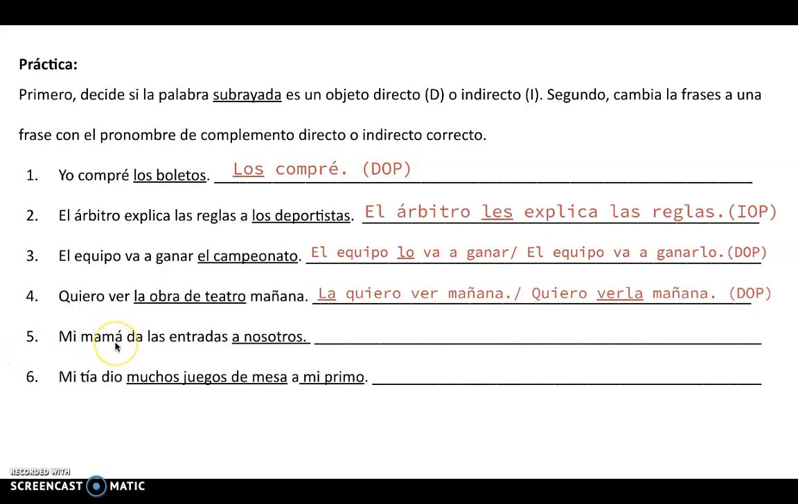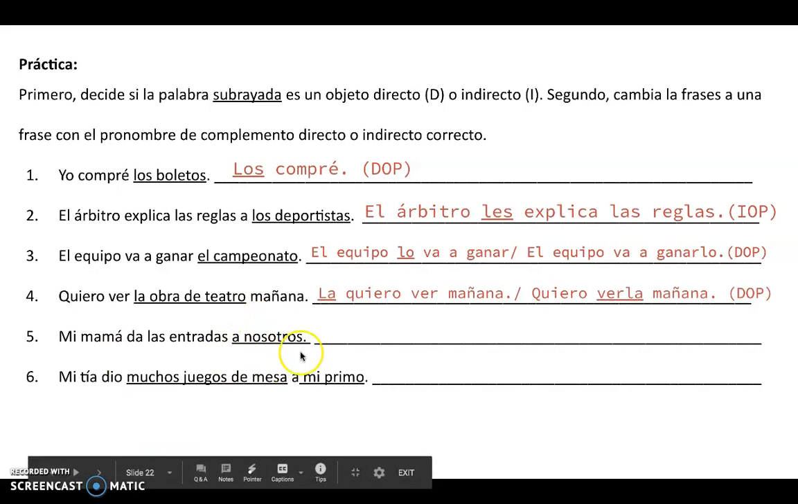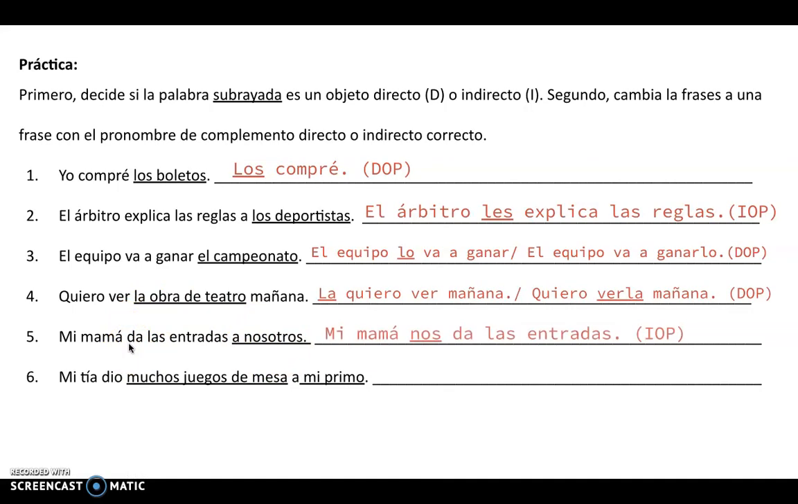Okay. Mi mamá da las entradas a nosotros. My mother gives the tickets to us. So what is she giving? The tickets. To whom is she giving them? To us. So here we actually have both. But we are only going to modify the us portion here to simplify it, because we still maybe want the context of what is being given, the tickets. So this is going to be an indirect object pronoun, nos, and we have one verb, so we're going to put it in front. Mi mamá nos da las entradas.